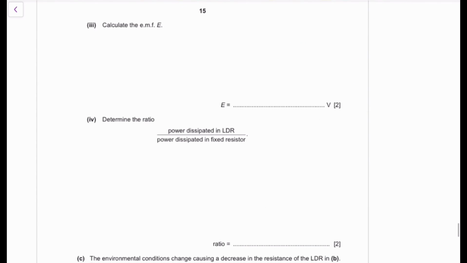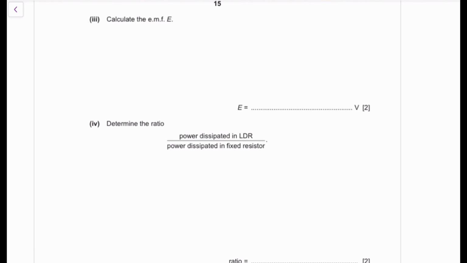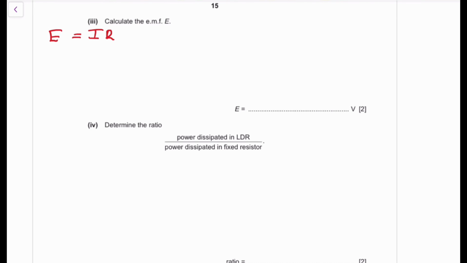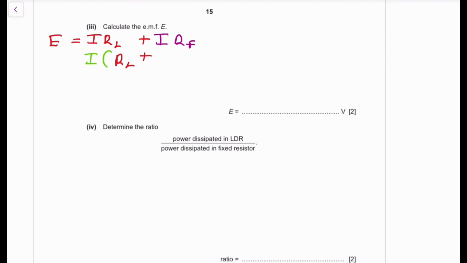Okay. Then we've been asked to calculate the EMF E. What do we know, guys? We know that E is the total EMF. So E is going to be equivalent to I times the resistance of the LDR plus I times the resistance of the fixed resistor. So I can factor out I, and then I'll be left with RL plus RF, which is going to be that particular value.